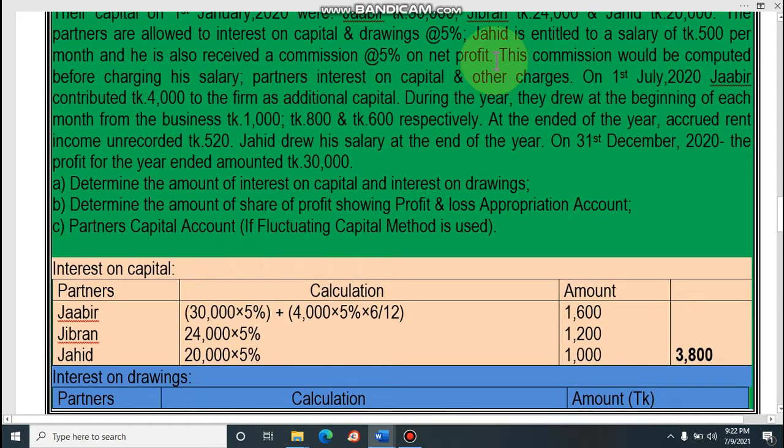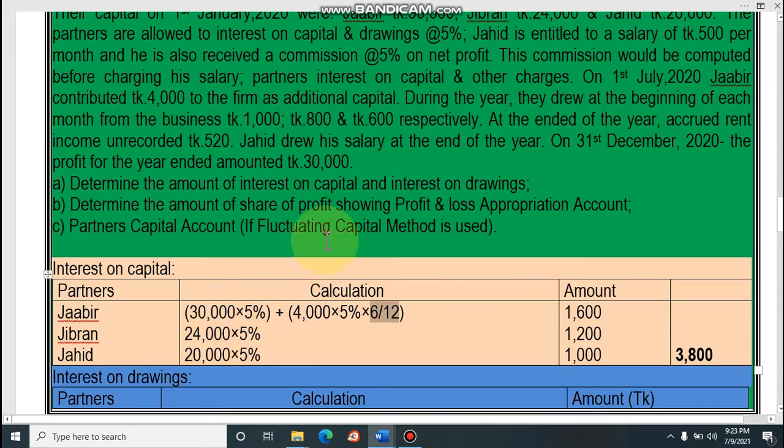Jabir gave 30,000 capital, so his interest will be, you know that it is 5%, 30,000 into 5%. He has also given some additional capital, 4,000, on 1st July. That means for additional capital we will charge interest for 6 months, that's why 6/12. If it is 1st September, then it will be for 3 months. If it is 1st April, then it will be for 9 months. That means according to the date we have to charge interest. So 30,000 into 5% is 1,500. Then 4,000 into 5% is 200, and 6/12 of that is 100. So 1,500 plus 100, the total interest on capital of Jabir is 1,600. I hope all of you understand.